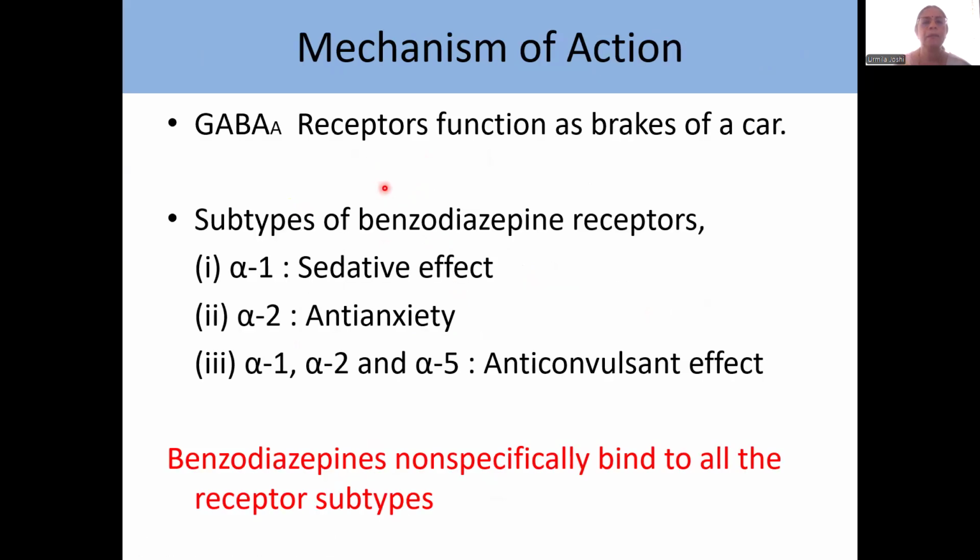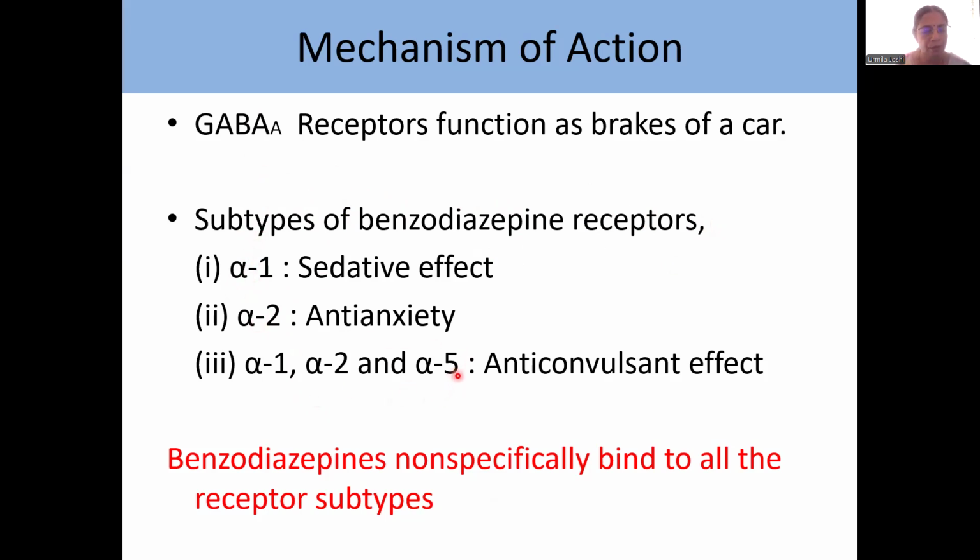Now coming to mechanism of action. GABA A receptors on which benzodiazepine acts function as brakes of a car. So they are inhibitory receptors. Now, in the previous lecture on barbiturates, we saw that GABA A receptors have binding sites for barbiturates and binding sites for benzodiazepines. That is, the benzodiazepine receptors on GABA A. Now, these benzodiazepine receptors have at least three subtypes known.